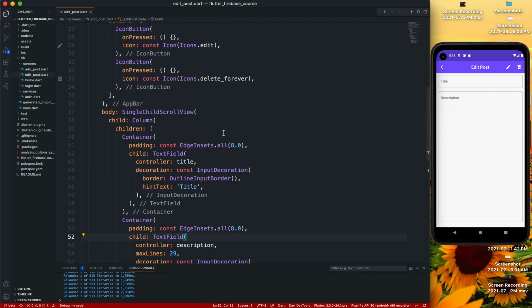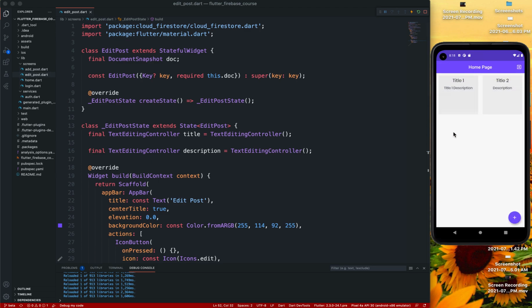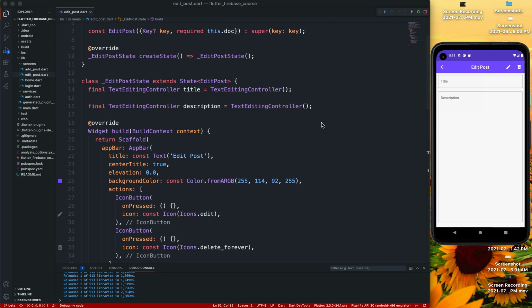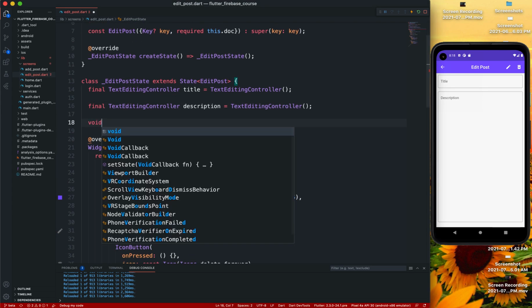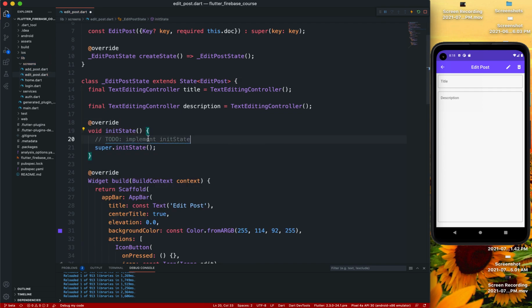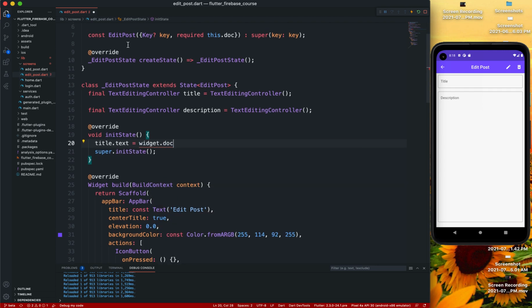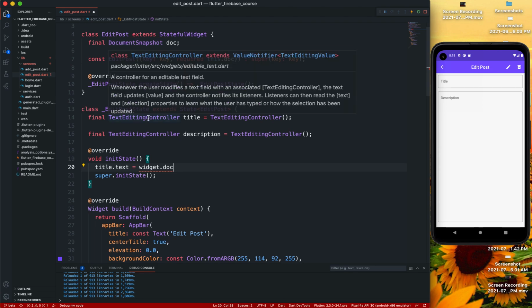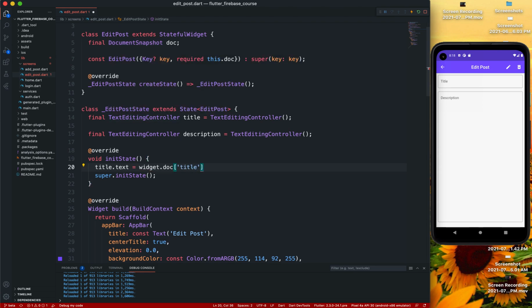Now one thing is that if we click on this title 2, we should get title 2 and the description already there, right? So to get that, we're gonna just say void initState method, and that runs when the state's initialized. And the title.text is equal to widget.doc, we get that document title.